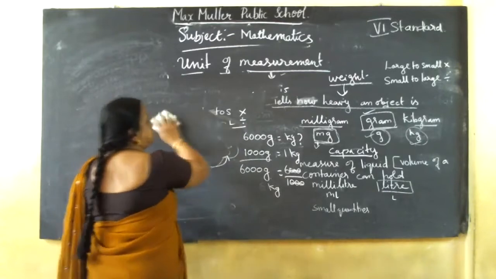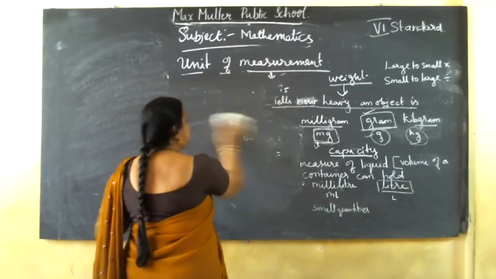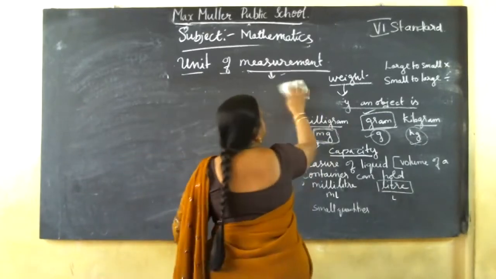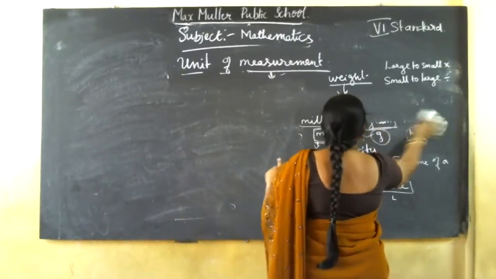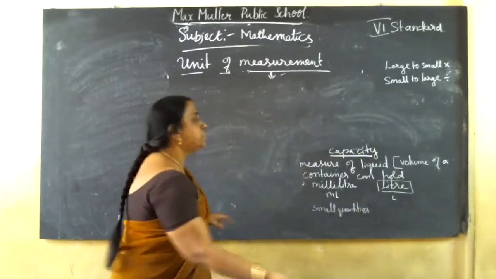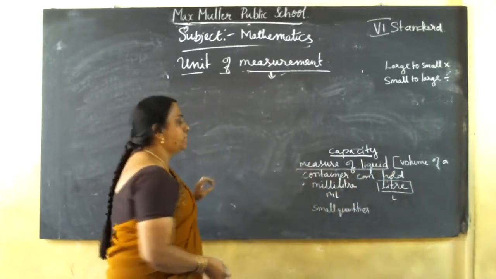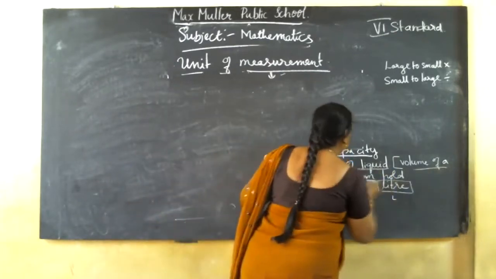Last one, capacity. Capacity is the measure of liquid. It is used to measure the volume a container can hold.